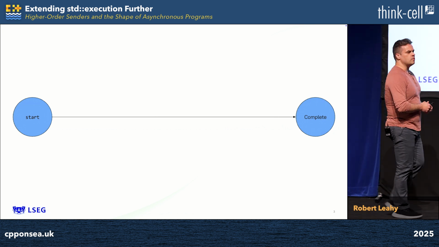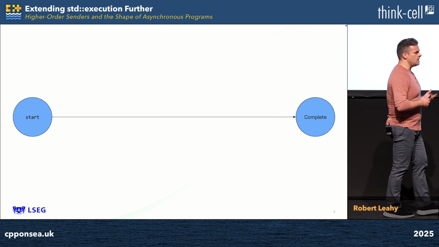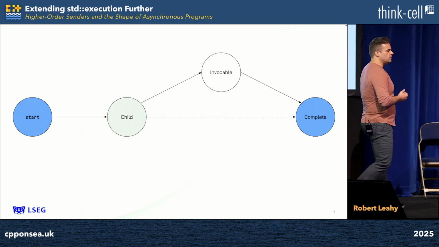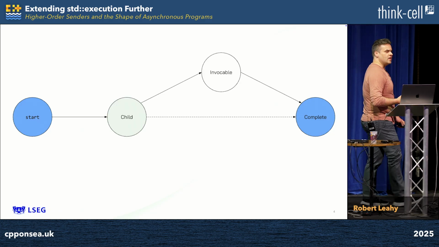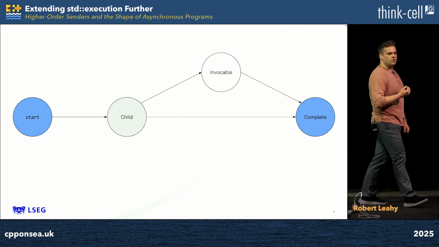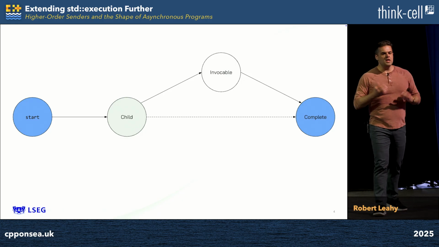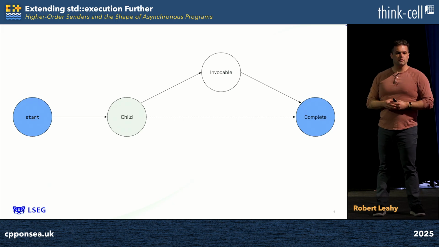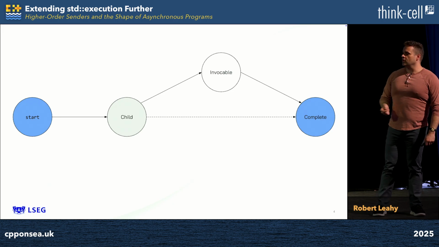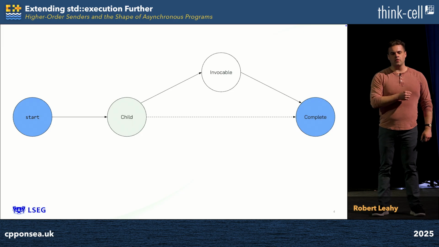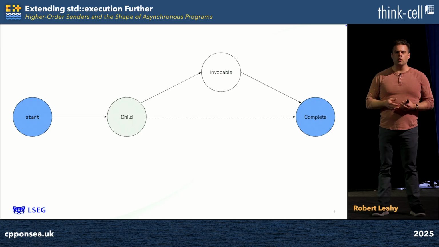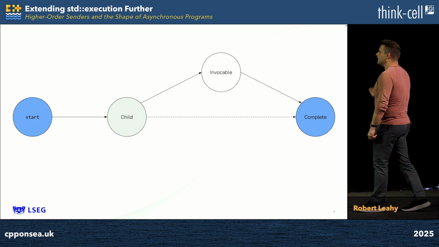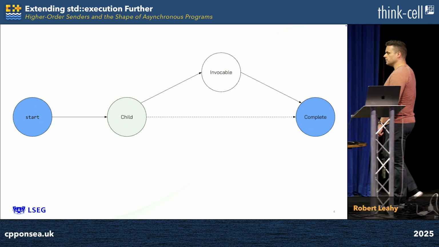But in the asynchronous domain, maybe we want to do something more complicated, maybe something involving an operation which is actually asynchronous. And that motivates the family of primitives known as std::execution::then, upon_error, and upon_stopped. Each of these has a predecessor asynchronous operation which is allowed to run to completion. Thereafter, a regular synchronous invocable is invoked with the values provided thereby. That synchronous invocable can perform some action and can return a new value which is substituted into the pipeline as the asynchronous operation moves through to completion.